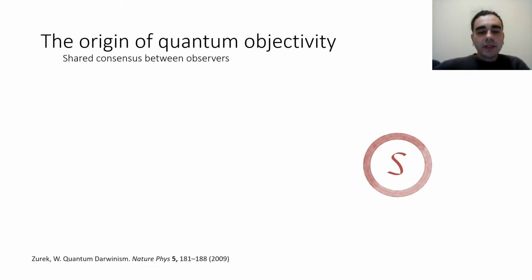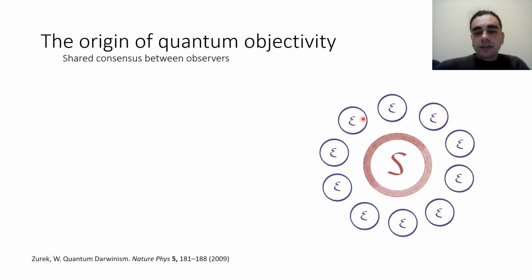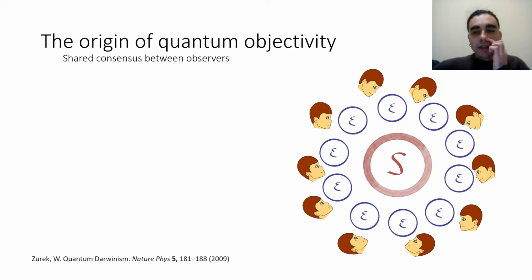So first, let's make a very brief review of what quantum objectivity is. In the quantum realm, we define objectivity as consensus between observers. The idea is that when we have a system, the system interacts, of course, with an environment, and the environment is made by some constituents. Because of this interaction with the environment, the system will go through decoherence.